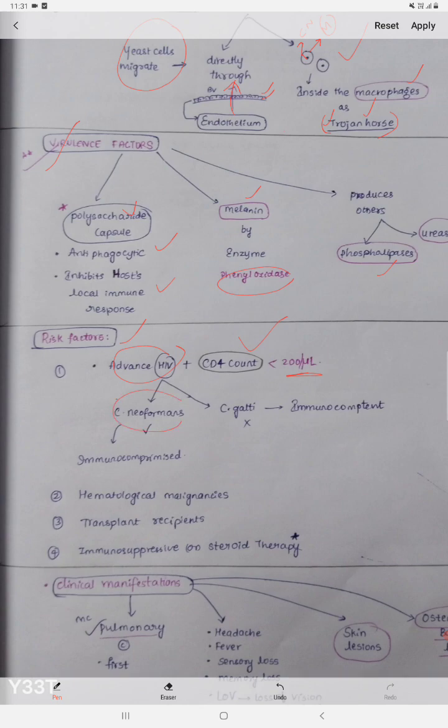Okay, we already discussed that two species are present, Cryptococcus neoformans and Cryptococcus gattii. The Cryptococcus neoformans will cause the infection in immunosuppressed and immunocompromised individuals, whereas the Cryptococcus gattii will cause the infection in immunocompetent individuals. Other risk factors are hematological malignancies, cancers, and also leukemia, and transplant recipients. And the last point, which is an important one, is immunosuppressive or steroid therapy.